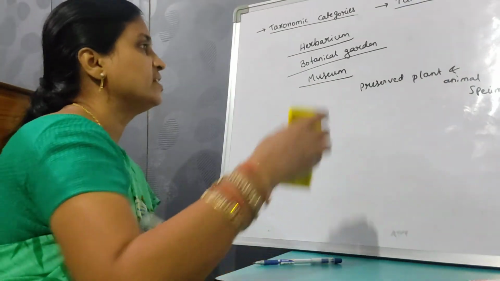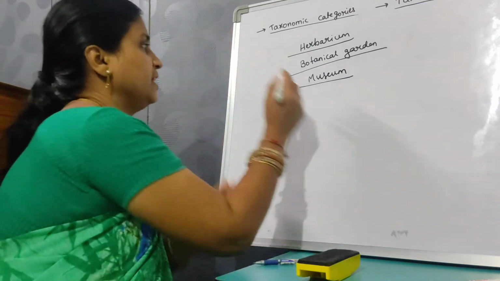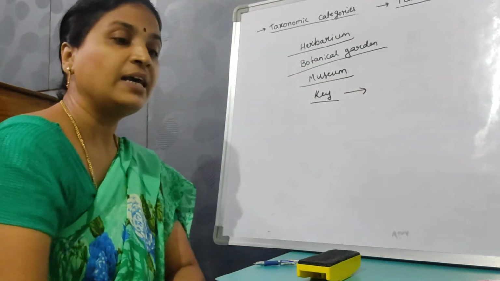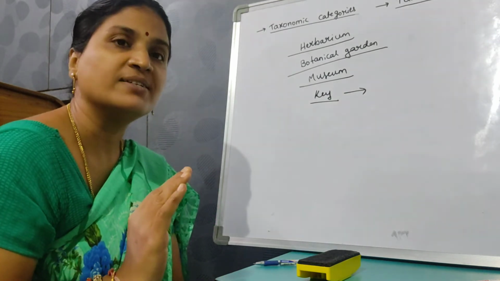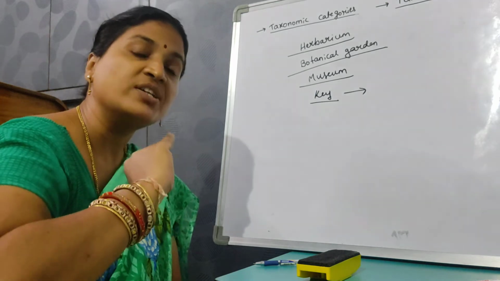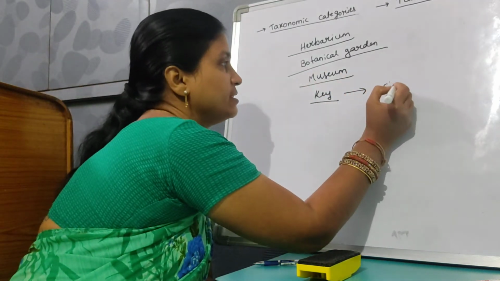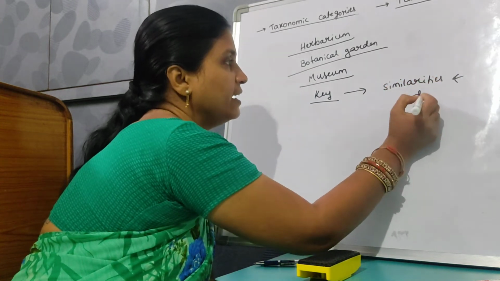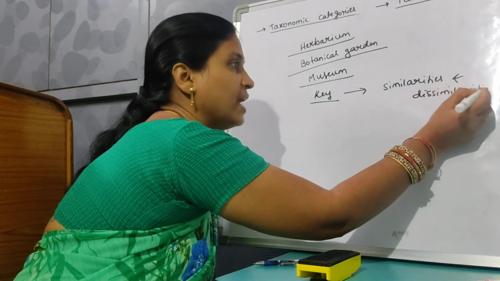The next one is key. The next taxonomical aid is key. Here, key is a taxonomical aid where the identification of plants and animals is done based on similarities and dissimilarities. Based on the similarities and dissimilarities, the identification of a particular plant or animal is done.